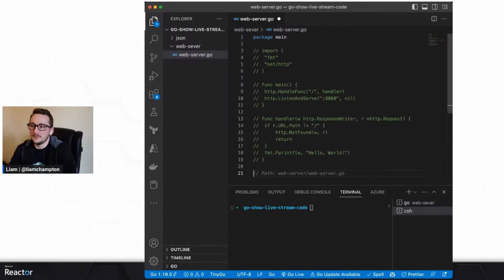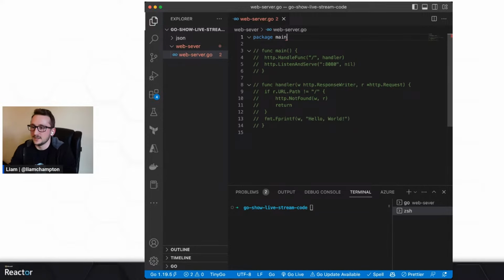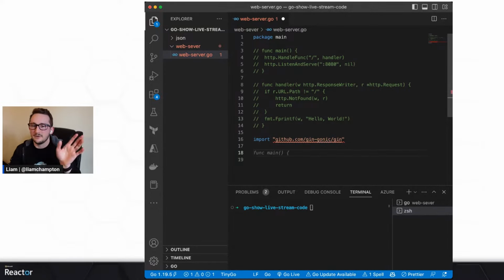In my imports, actually, let's leave my imports uncommented. Didn't mean to. Okay, well, they just disappear because of my lovely plugin I have in VS Code. Okay, so I want to import Gin. The way that I'm going to do that is to just copy and paste the GitHub repository. I'm not going to press save because it will just get rid of this. We're going to have some issues in a minute, and I want to show you how to resolve them.